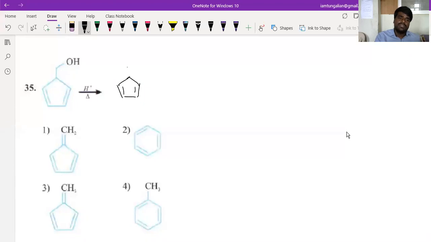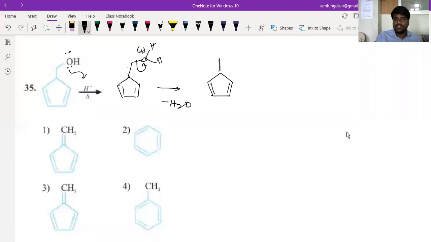The lone pair of electrons of oxygen will be given to the proton, such that it gets converted into a species that gets a positive charge. Then this bond will be broken, and elimination of water takes place. Due to that, here it gets a positive charge.